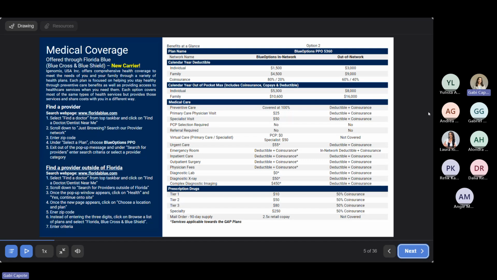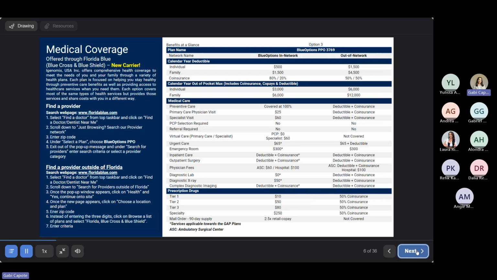Tier 1 is $10, Tier 2 is $50, Tier 3 is $80, and any specialty medication is going to be $250, while mail order pharmacy, a 90-day supply, is going to be 2.5 times retail copay. Once again, anything from urgent care down to complex diagnostic imaging has that little star, so you can use the gap insurance to help with the cost of those services.